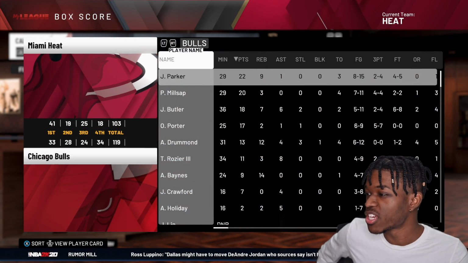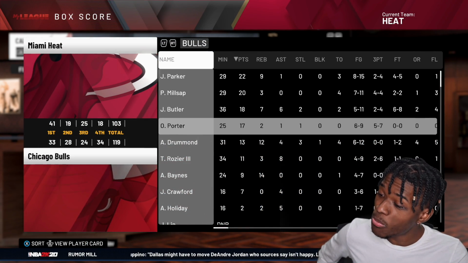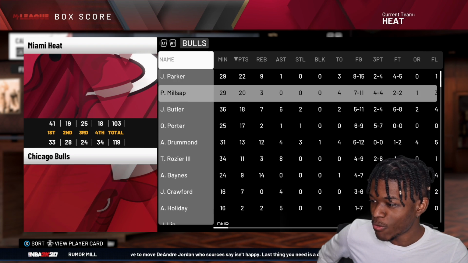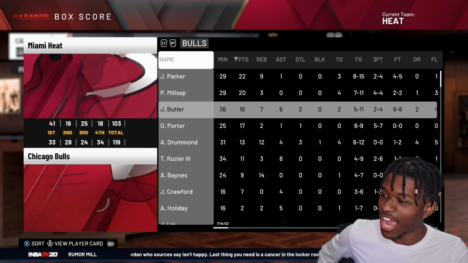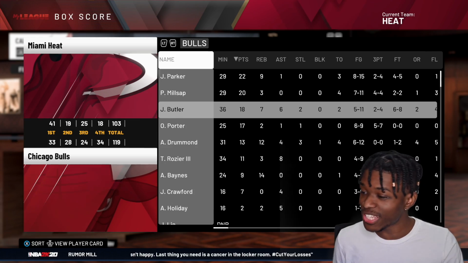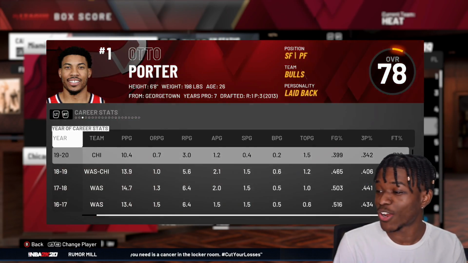All right, it's against the Bulls. Jabari Parker, Jimmy Butler, Otto Porter. Okay, and Jamal Crawford down here. They got some Chicago-born players and some former Bulls players like Jimmy, some current Bulls players like Otto Porter.